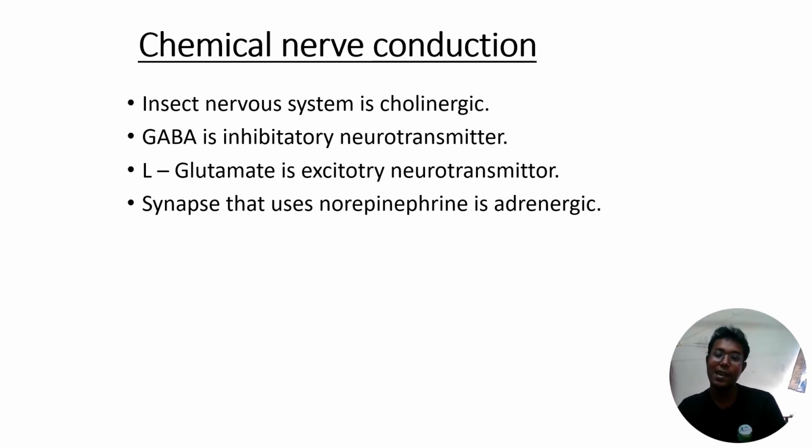Here the potential is 35 millivolt, and in this case the sodium channel is closed but the potassium channel is open. Then there are two terms: one is positive after potential and the other is negative after potential. Due to the rapid opening of the potassium channel, more potassium will come inside, so it increases the heavy negative charge inside the neurons.